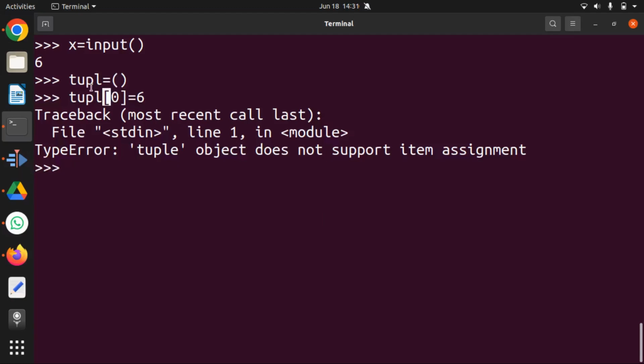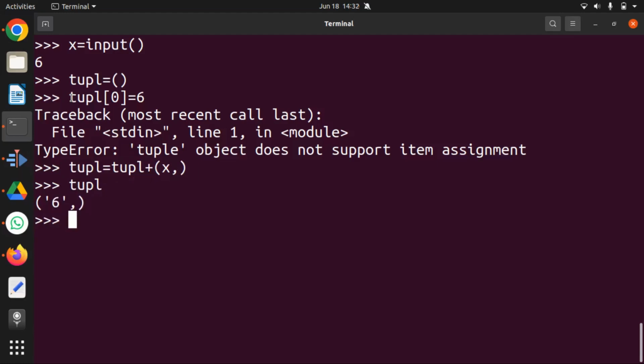So how do we add a value to this? I need to overwrite this. I can overwrite the existing tuple by adding to it a new tuple created with the user input. So this is creating a new tuple, and this is the existing tuple. I'm just adding both of them together, right? Now if you look at the tuple value, it has the user input that you have created, and it's created a tuple out of it. That's how you can take a user input and add it into the existing tuple by overwriting the previous tuple.